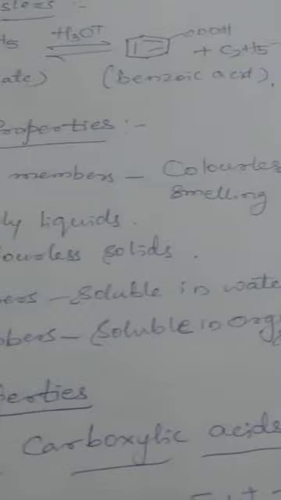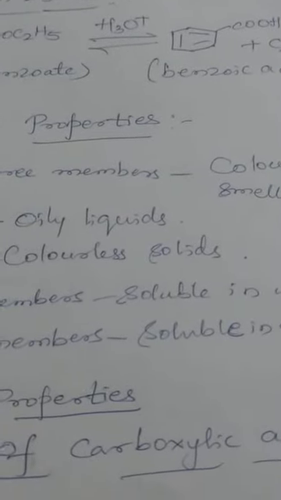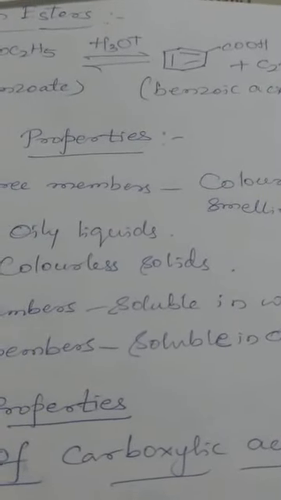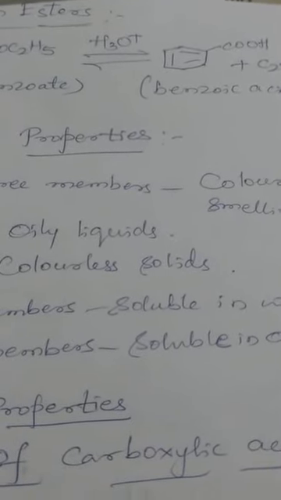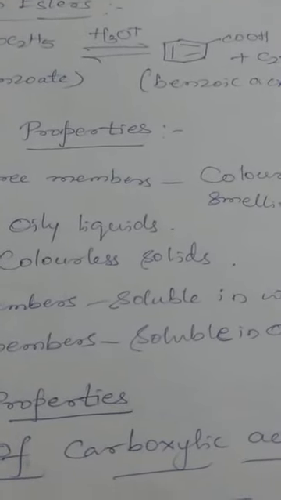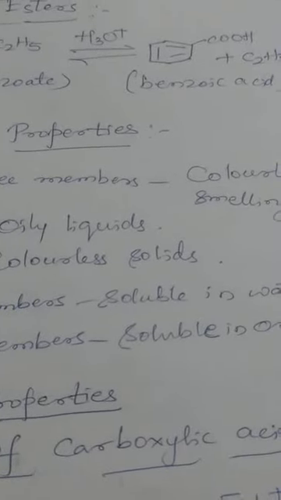So what remains is the chemical properties of carboxylic acids, which I will discuss in the next class. Hope the methods of preparation and physical properties are clear. I will continue in the next class.